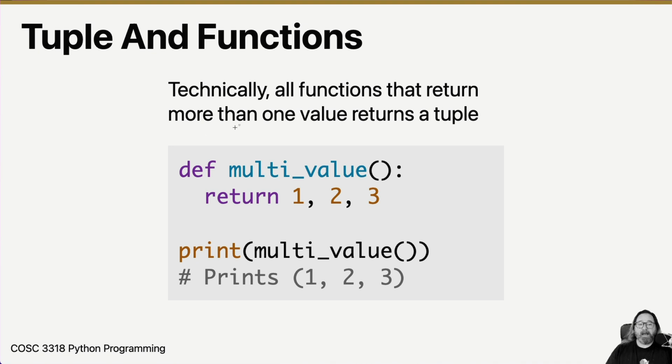Under the covers, Python uses tuples every time we have a function that returns more than one value. So we've seen in the function lecture where our functions can return more than one value, 1, 2, and 3. It's returning all 3 of these values at once. You can't have more than one thing in a variable. Remember, these things get assigned to temporary variables that are then returned by the function that is then used.